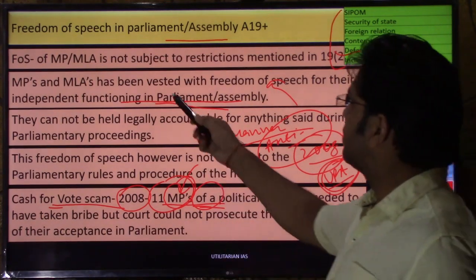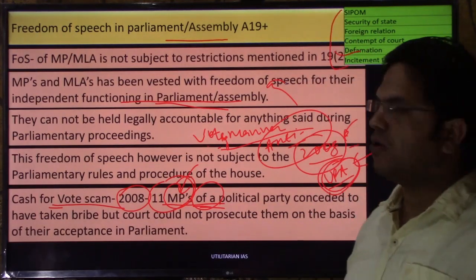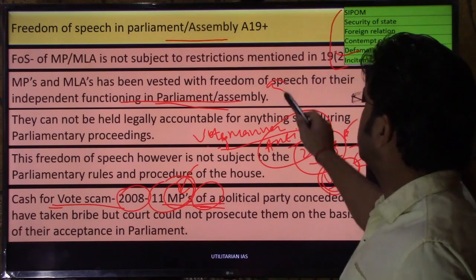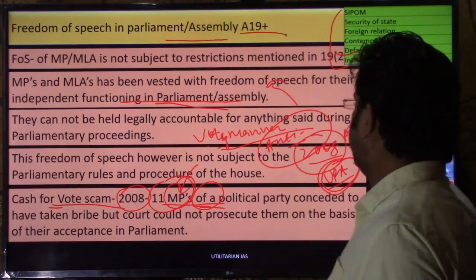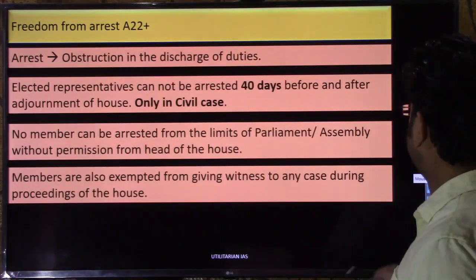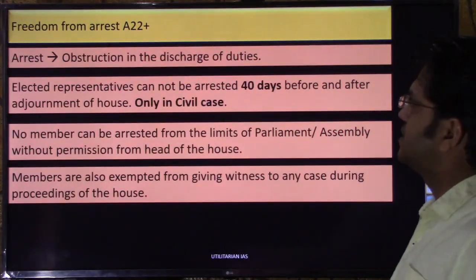Right? So that is the freedom of speech of a member of parliament or member of legislative assembly, that is over and above Article 19. I hope this point is clear. Let us discuss another privilege of members of parliament and members of legislative assembly.